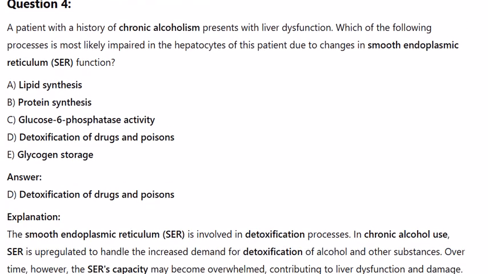Question 4. A patient with a history of chronic alcoholism presents with liver dysfunction. Which of the following processes is most likely impaired in the hepatocytes of this patient due to changes in smooth endoplasmic reticulum function? A. Lipid synthesis. B. Protein synthesis. C. Glucose 6-phosphatase activity. D. Detoxification of drugs and poisons. E. Glycogen storage. Answer: D. Detoxification of drugs and poisons.